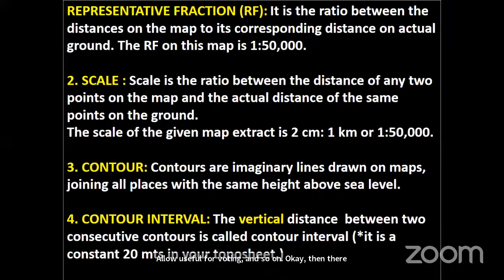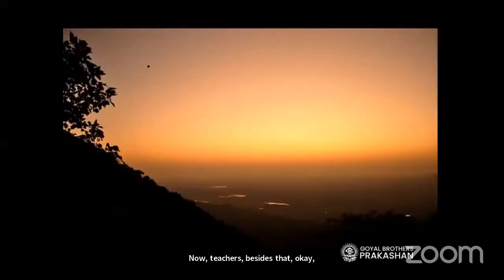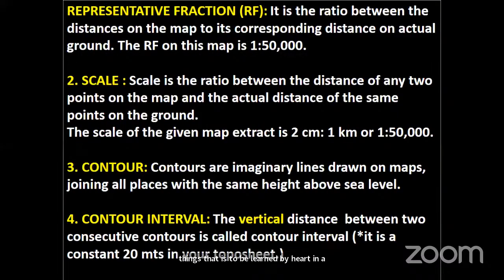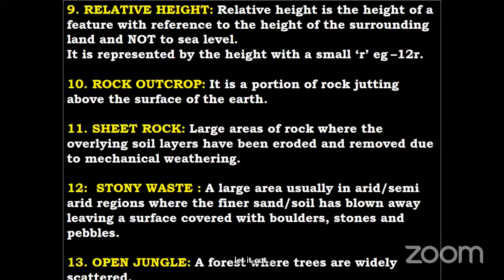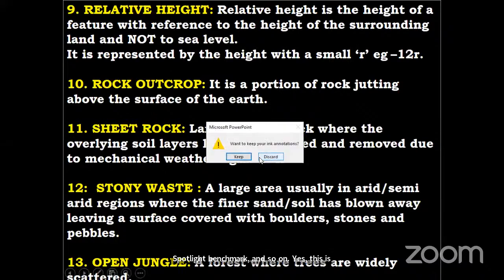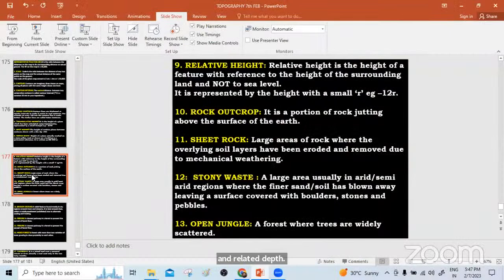Now teachers, besides that, okay, there are certain things that are to be learned by heart in a topography map, for which there are no answers written in a topo sheet. So you have to tell the children that you will have to learn the meaning of the words representative fraction, scale, contour, contour line, then index contour, that highlighted number, triangulated height, spot height, benchmark, and so on. Yes, this relative height and relative depth. Now, please remember, this is a very, very important thing which I'm telling you now.